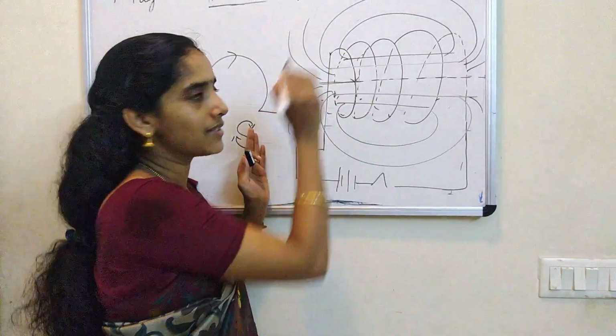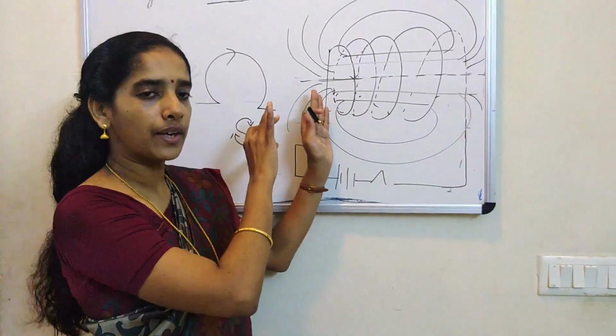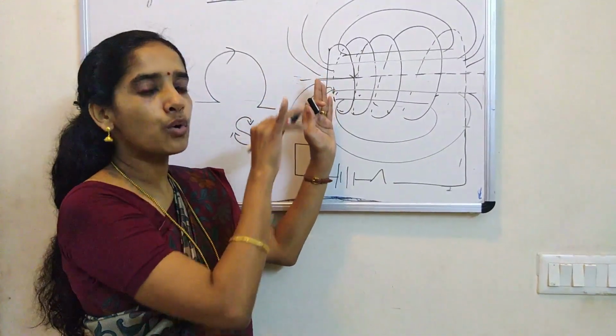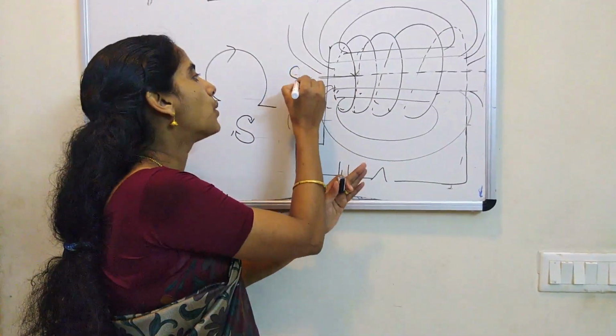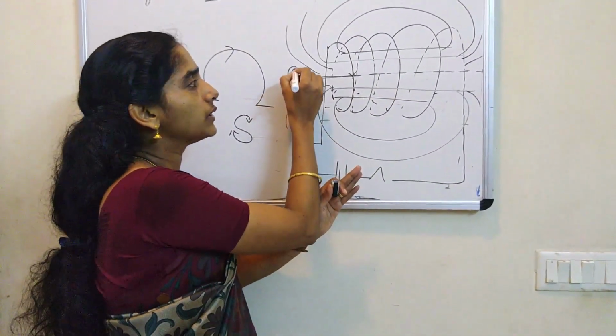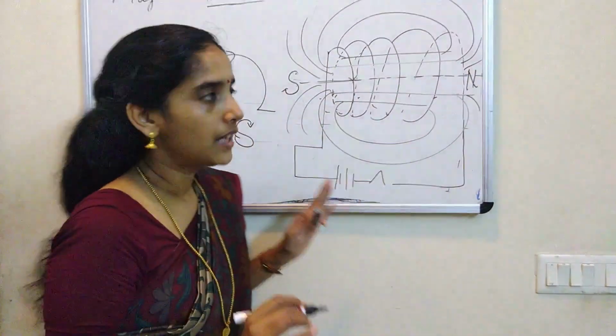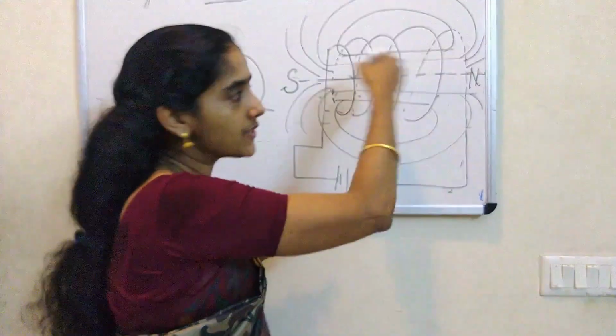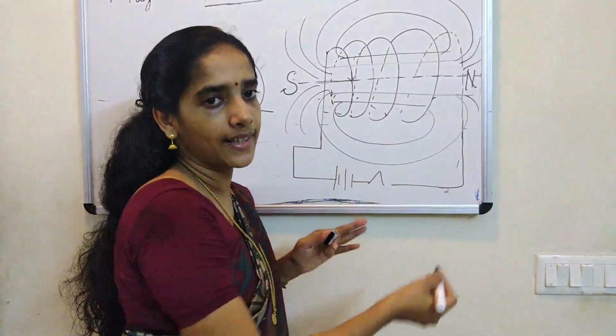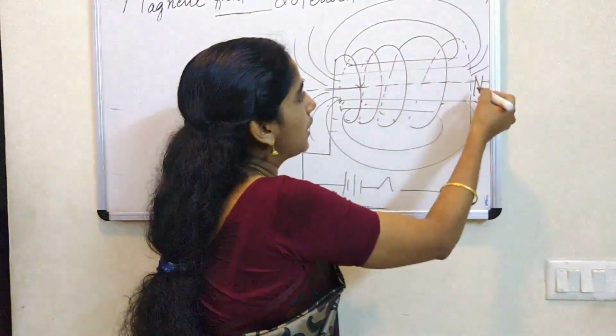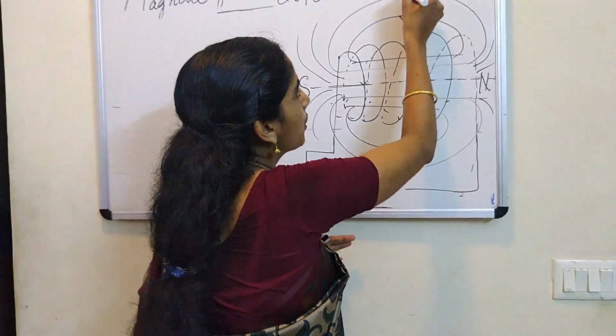Look, turning right. That means from this side, when I look at this solenoid, the current is in clockwise direction. So what is this pole of the solenoid? This is south. That means what is the other end? It is north. Now, this is a magnet now, the current carrying solenoid is acting like a magnet. Outside the magnet, field lines are from north to south.